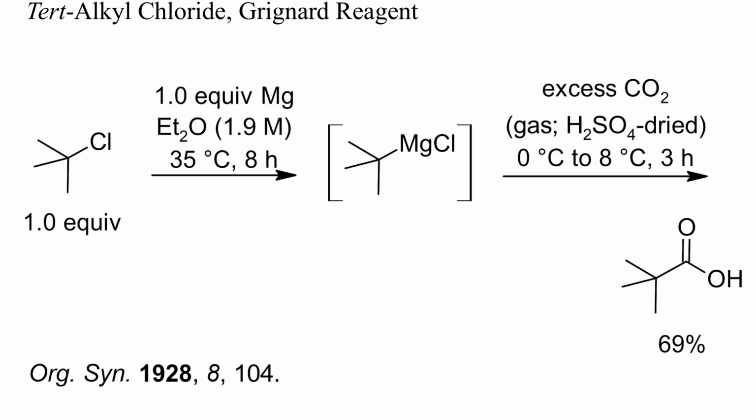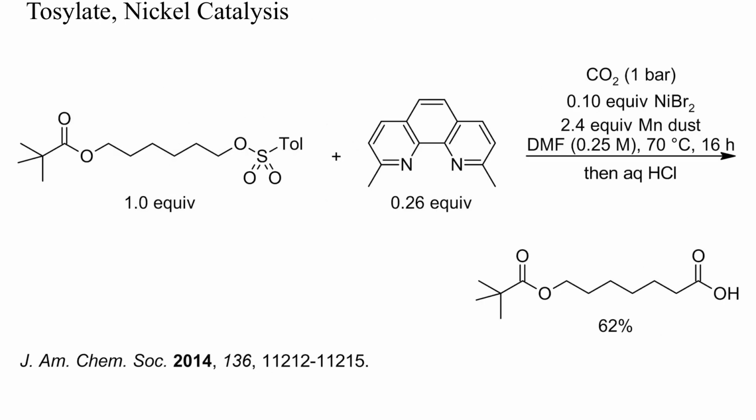Here, a Grignard reagent was prepared from tert-butyl chloride and then carboxylated with an excess of gaseous carbon dioxide. In these reactions, the difficult part is usually the preparation of the organomagnesium compound, but a number of tricks and improvements have been reported over the years. This here is an example of the carboxylation of an alkyl tosylate with catalytic nickel and a reducing agent, manganese in this case. As in the previous example, the yield was only fair.